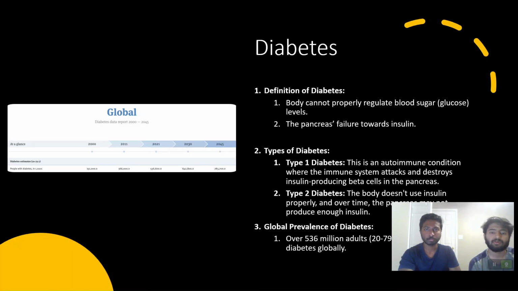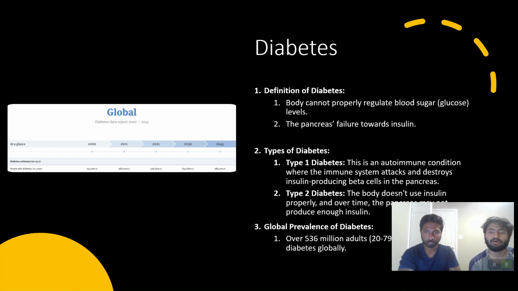So diabetes is a chronic medical condition that occurs when the body cannot properly regulate blood sugar. Insulin is the hormone that regulates sugar levels in the body. The pancreas either doesn't produce enough insulin or the body cells don't respond properly to the insulin produced. There are typically two types of diabetes, type 1 and type 2. Type 2 diabetes is most common in adults, but type 1 diabetes can be more fatal as it attacks and destroys insulin producing beta cells in the pancreas.